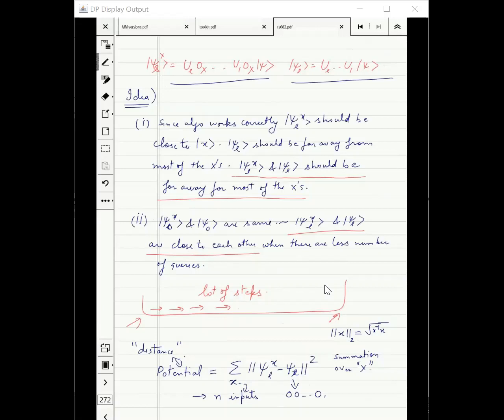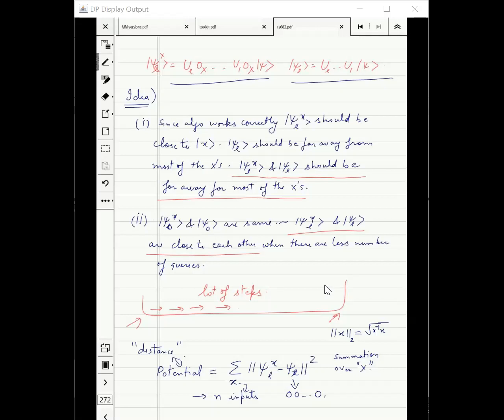The idea is that by applying the oracle, we are getting closer to our correct answer, and by not applying the oracle, we are not improving. That's the thing we are trying to prove when we say that psi Lx is going to be far from psi L for most of the x.